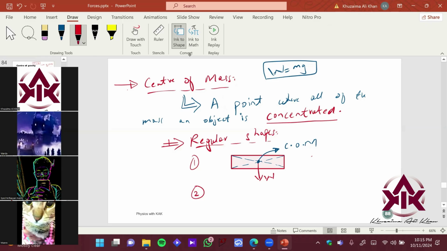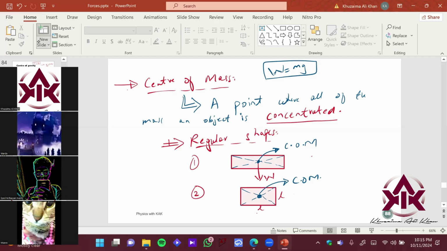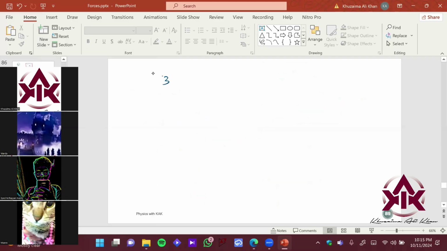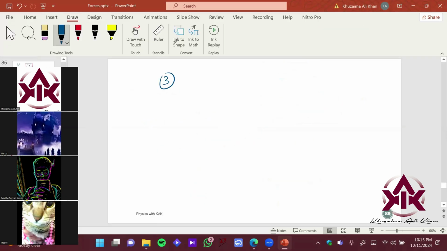So if I just draw a square also, let's say this is a square with length by length. Again, if I draw diagonal lines, this is also the point of center of mass. Now let me draw, for the last example, a circle. You can draw diameter lines over here.